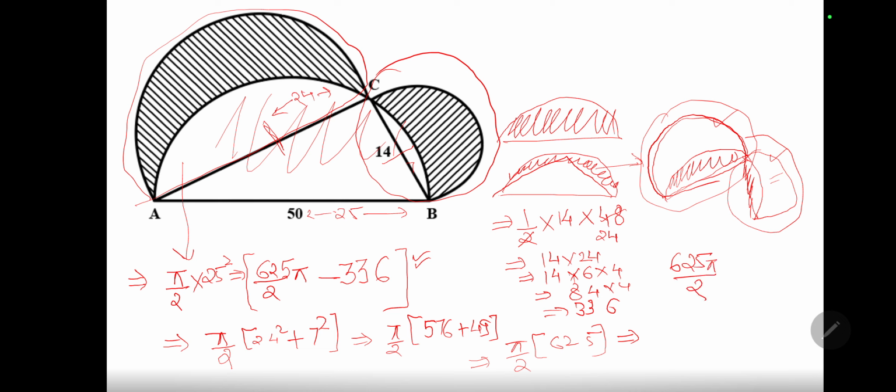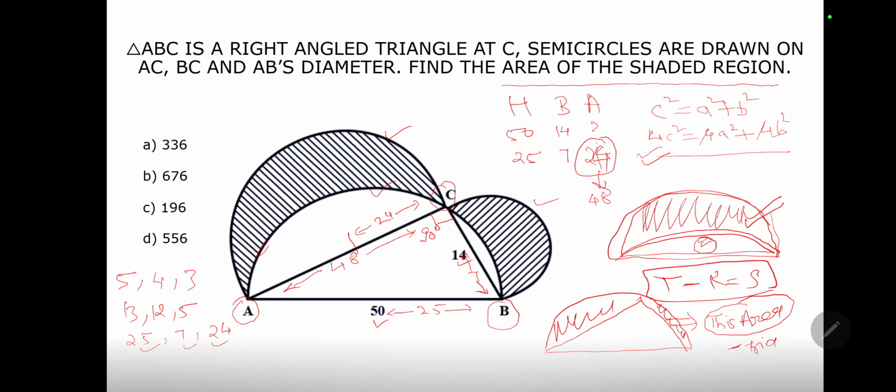Now I have just calculated this remaining area, this one. So I need to subtract this area. The area which I have calculated till now is minus 625 pi, and minus will become plus 336. The pi terms will get cancelled out. So what is my shaded area? 336. Let's quickly see if we have the answer. Yeah, 336 is the answer.